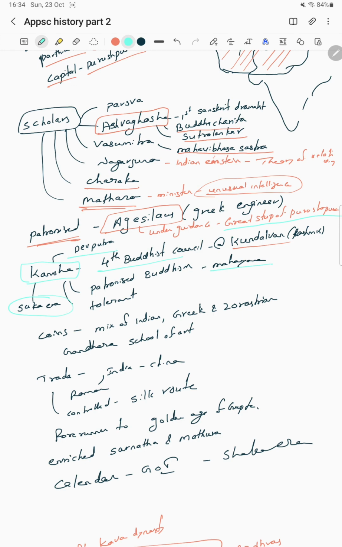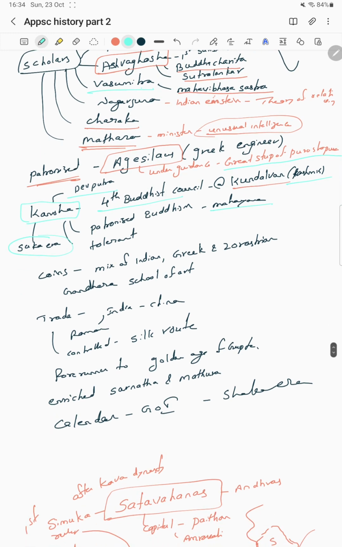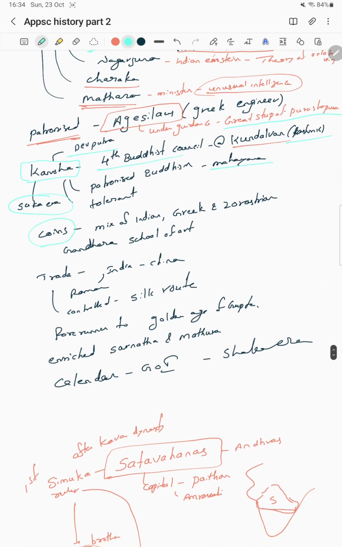In the exam, a question may ask which empire the Kundalavana monastery belongs to. It is Kanishka. Kundalavana monastery is in Kashmir, and it hosted the fourth Buddhist council, presided over by Vasumitra. Coins show a mix of Indo-Greek and Zoroastrian influences. In art and architecture we see the Gandhara style, Mathura style, as well as Amaravati style. These three features are seen in the Kushana Empire.